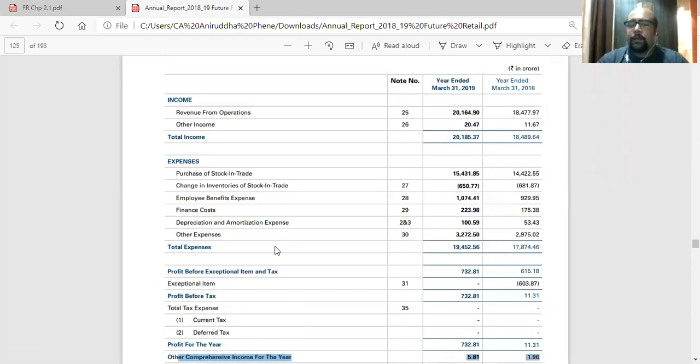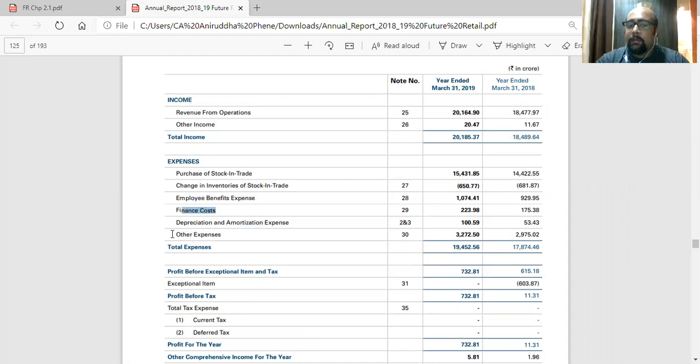So you can see here, under expenses in the profit and loss, there is employee benefit expense, which includes salaries. Then there is finance cost. Then there is depreciation and amortization. So all these material items are shown separately. Now, employee benefit expenses and finance costs cannot be grouped together because these are two separate material items. So they have to be shown separately.